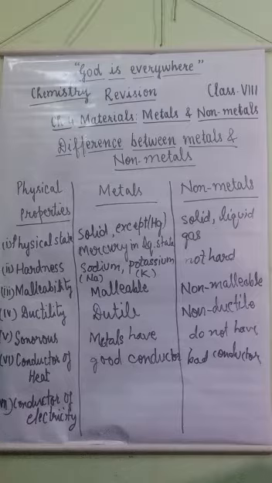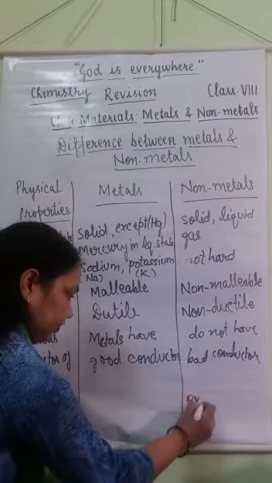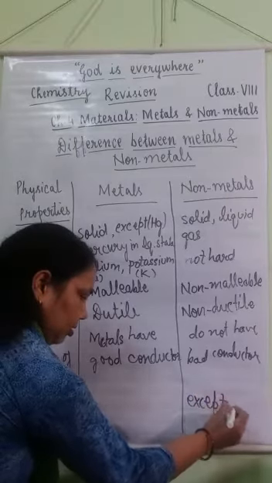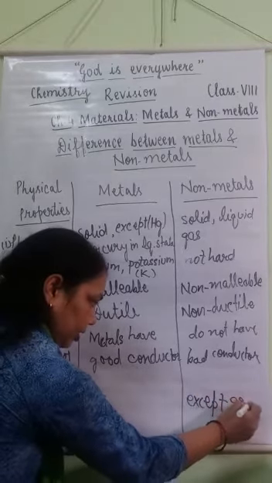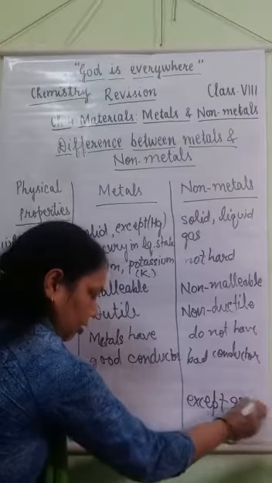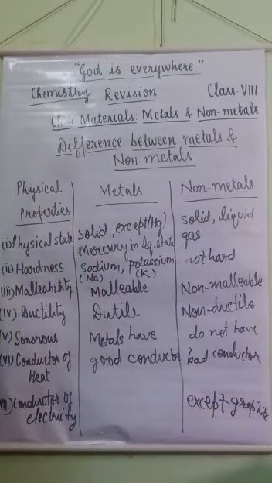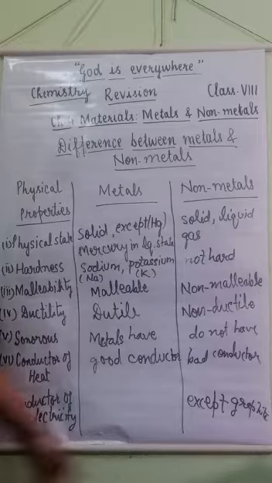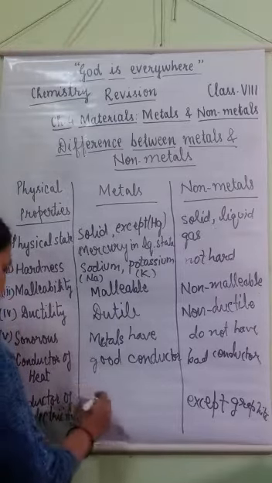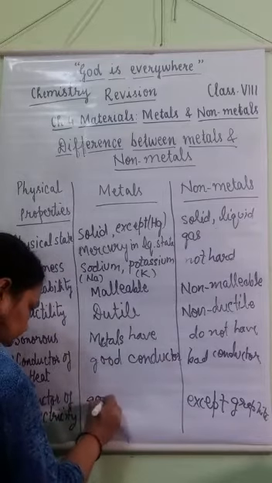While non-metals, except graphite, which is an allotrope of carbon and a good conductor of electricity, are all bad conductors of electricity.